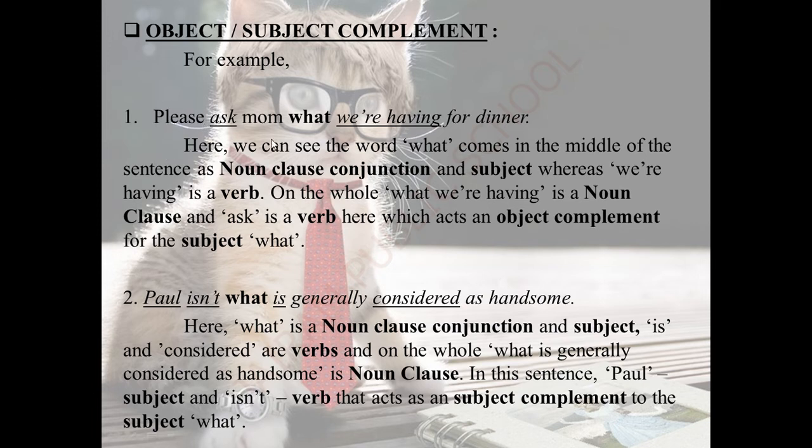See, once again, we can see the word what comes in the middle of the sentence. So it is the beginning of the noun clause. So it is a noun clause conjunction, and it acts as a subject. Here one more subject is there, that is we. And are having is a verb. So on the whole, what we are having for dinner is the noun clause, which acts as a complement for the verb ask. Hope you understood the first sentence. Now we can see the second sentence.